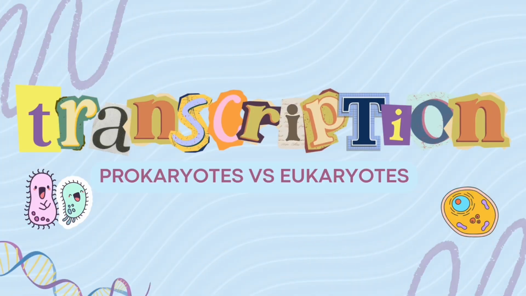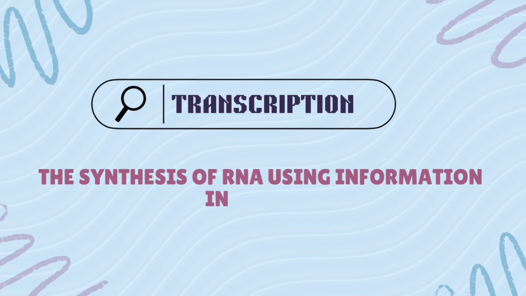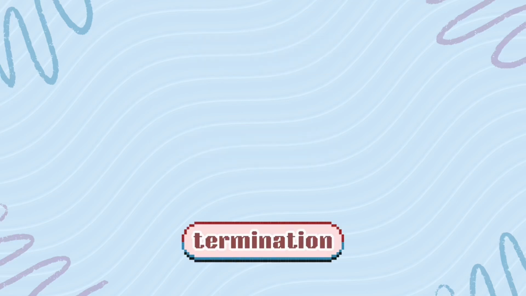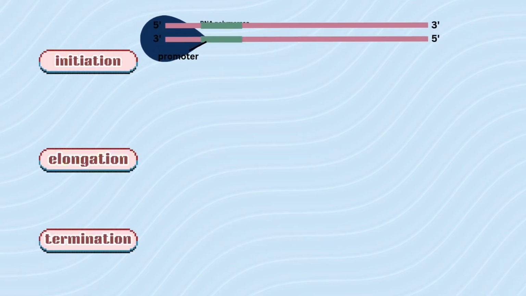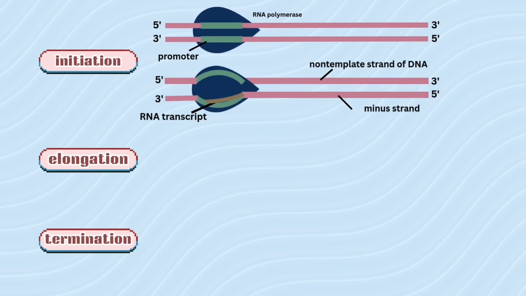Talk about transcription. Transcription is the synthesis of RNA using information in the DNA. There are 3 stages in the transcription process, which are initiation, elongation, and termination. During initiation, RNA polymerase binds to the promoter region of DNA. The DNA strands then unwind, allowing RNA polymerase to initiate RNA synthesis at the start point on the template strand.